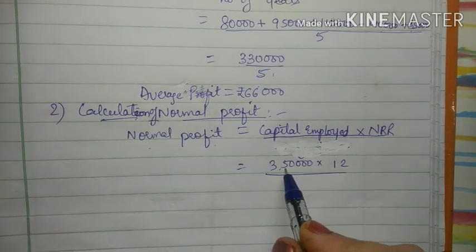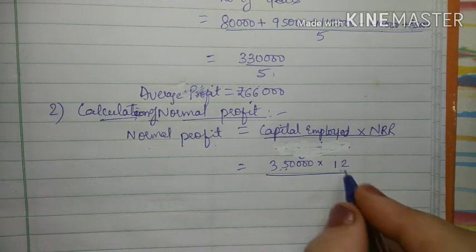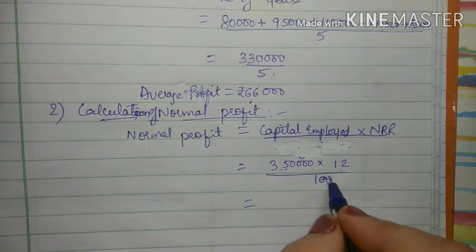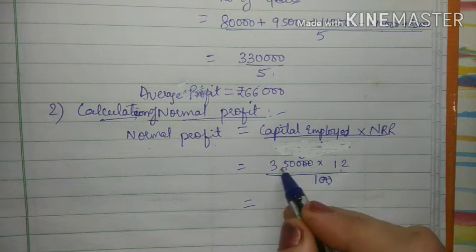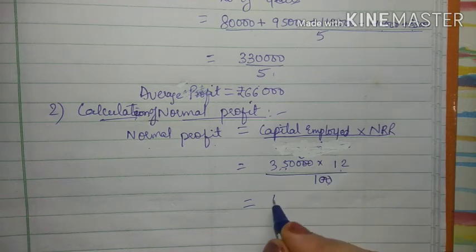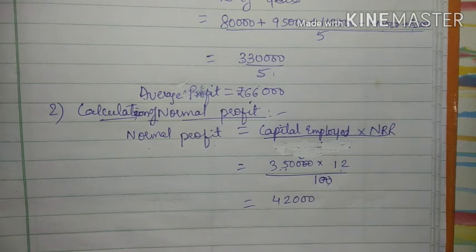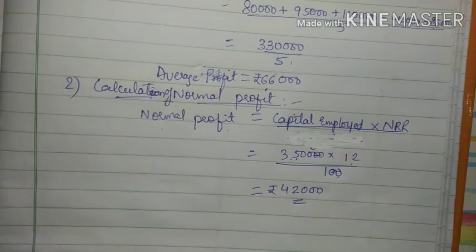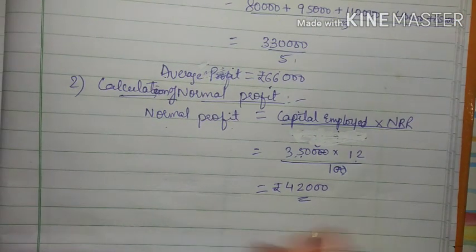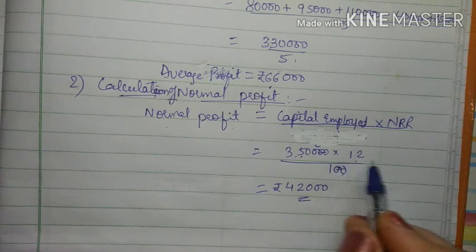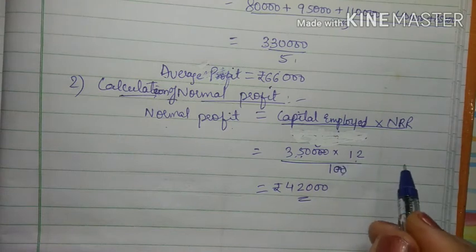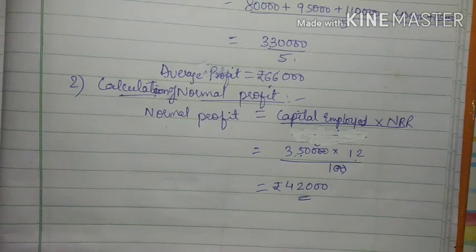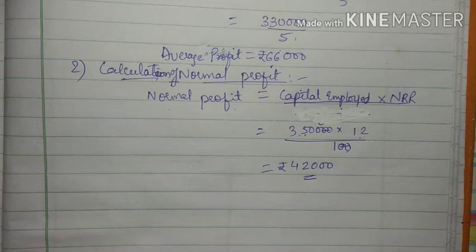So 3,50,000 into 12 upon 100. Okay, so 2 zeros get cancelled. So when I multiply this 35 into 12, I will get 420 and 2 zeros. So 42,000 is the normal profit. मीन्स कोई भी इंसान अगर इस तरह का बिजनेस करता है तो इस बिजनेस पे 12% का नॉर्मल रेट ऑफ रिटर्न है, right? That is what we calculated, 42,000. Normal profit should be 42,000.